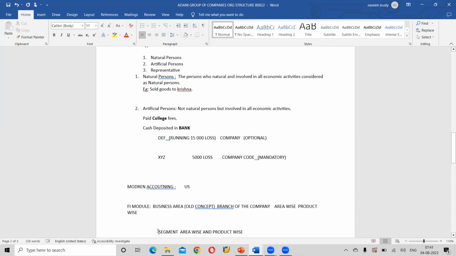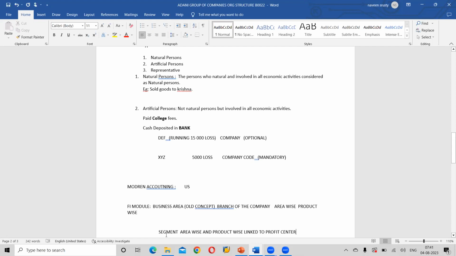Okay, what is the advantage with the segment? Segment came up with the CO module, and segments will be linked to profit centers. Understood? So whenever we generate a profit center report, the segment report will automatically come as well.